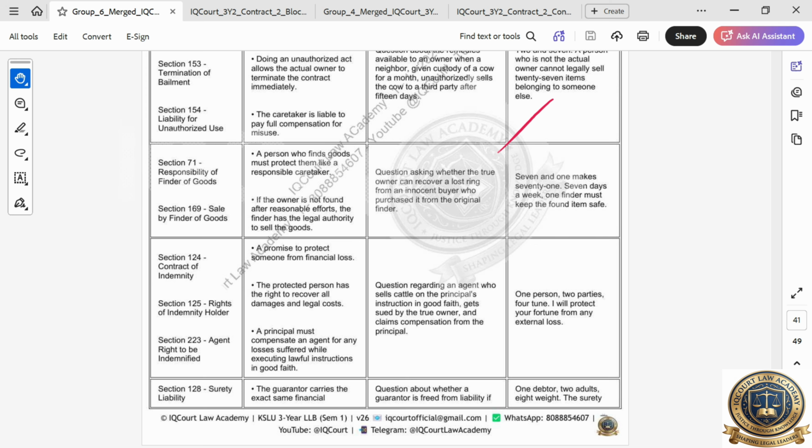Okay, next question. Whether the true owner can recover the lost ring from an innocent buyer who purchased it from the original finder. So here Section 169 talks about sale by finder of goods. Section 71 says the responsibility of the finder of goods. A person who finds goods must protect them like a responsible caretaker. Then if the owner is not found after reasonable effort, the finder has the legal authority to sell the goods.